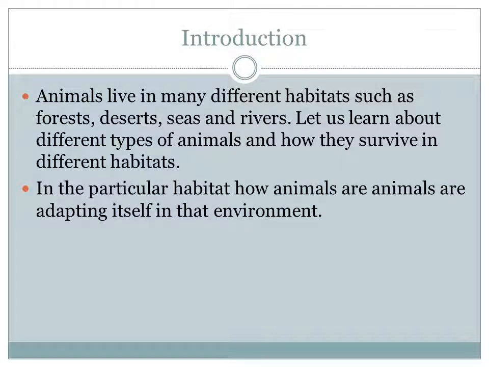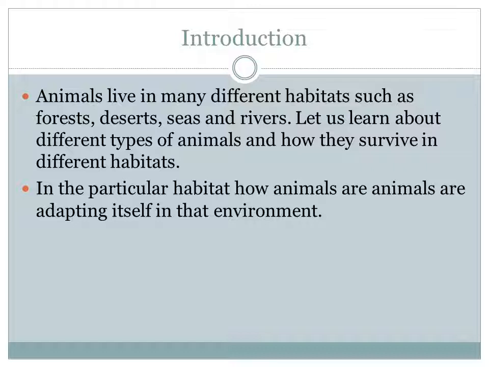Okay. The next paragraph. Animals live in many different habitats. As I told you, some animals live in forest. Some animals live in desert. Some animals live in seas and rivers. So let us learn about different types of animals. How they survive, means living.